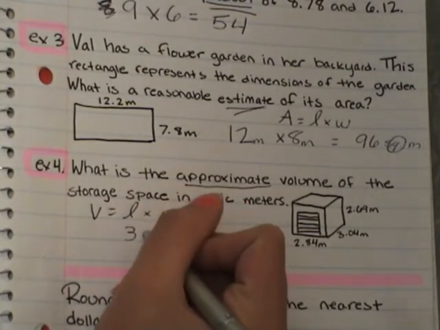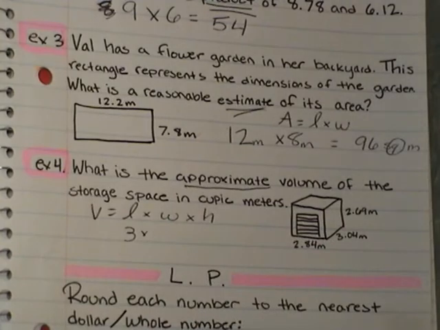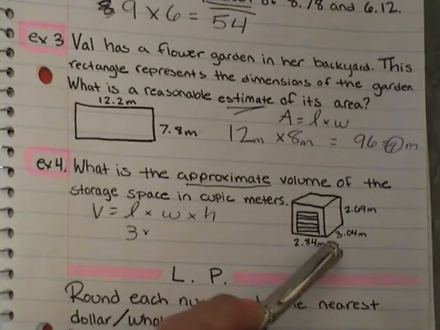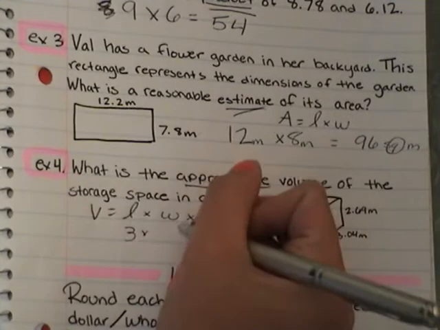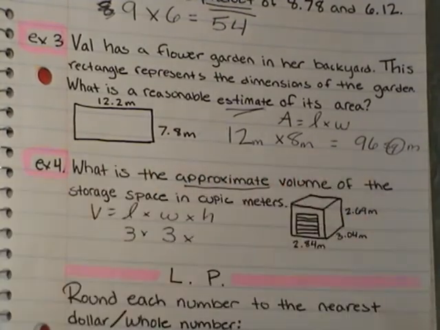Okay? 3 times. And then we have our next one. I don't know if you can see. It's 3 and 4 hundredths, so 3.04. And we are going to round that, obviously, that is really close to 3. We're going to round that back down to 3. And then we have our height. And we have 2 and 69 hundredths.